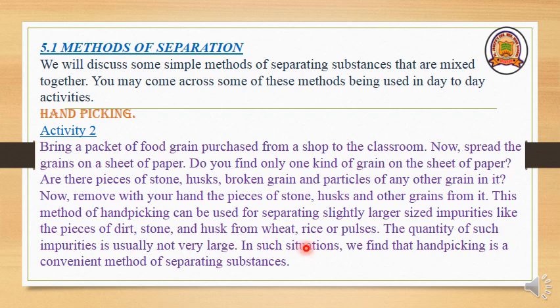In such a situation, we find that hand picking is a convenient method of separating substances. You see, if you brought 1 kg of rice and hardly 5 to 10 pieces of stones are there, then you can pick them very easily by hand. This is the very simplest and easiest method of separation.